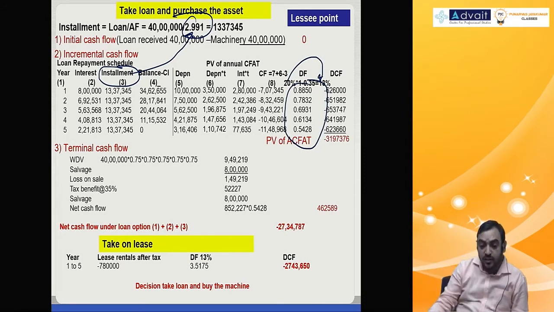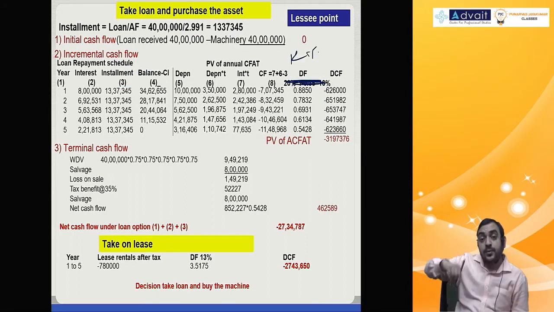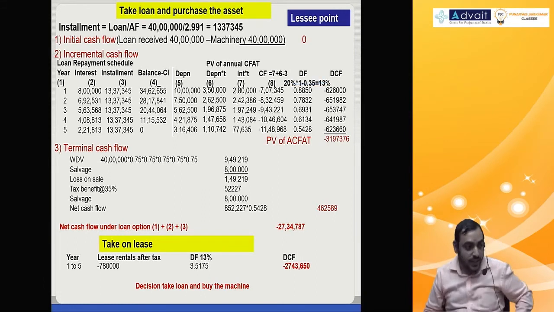That is nothing but 40 lakh only you get. I could have done this directly. But what if this is not 13%, you choose some 12% cost of capital? Then it will not add up. That's why I had you do this method, which is applicable for any given circumstance. Okay? So this is from the lessee point of view.